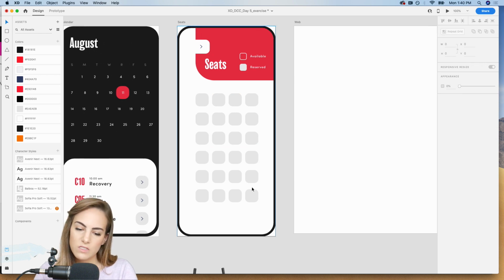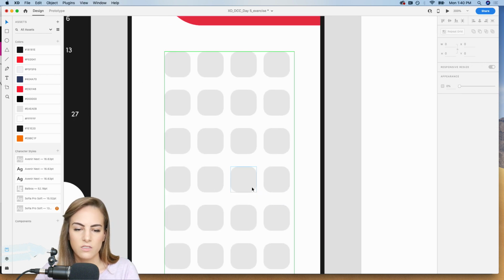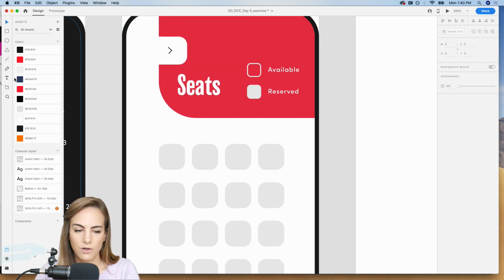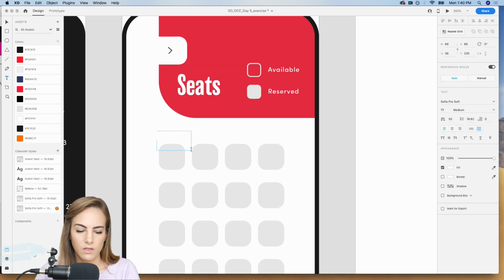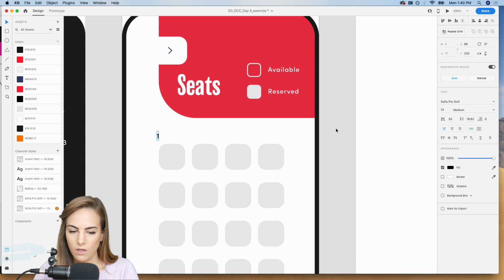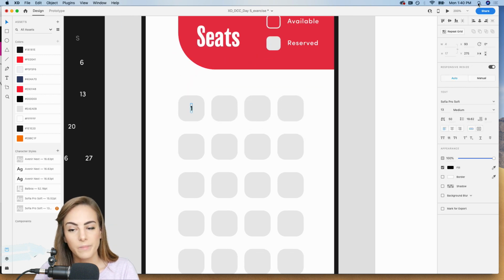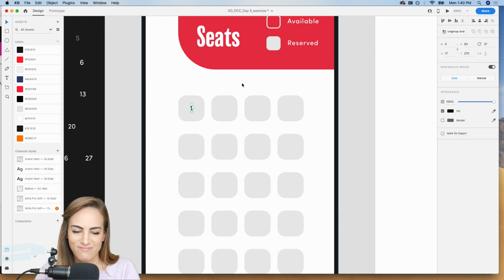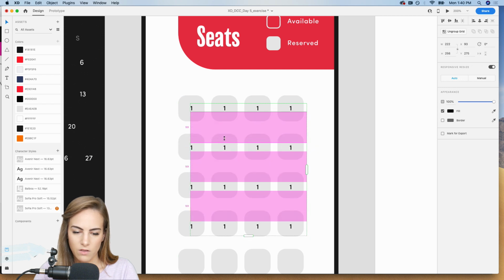Okay, so these are all the seats. I want to add some numbers in there as well. So let's just add like 1. Make this black. And we'll just put these in the center of all these. But make it easier by doing repeat grid. A lot faster. So we just need 4. So let's drag that over a bit. And then we can go down as well.